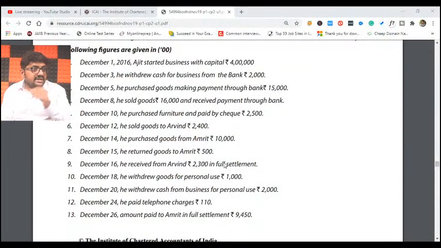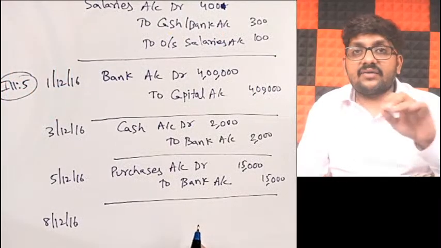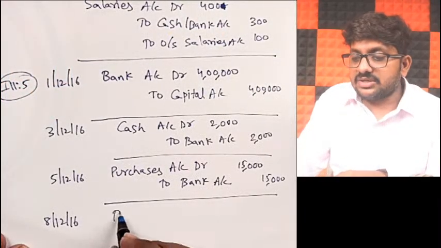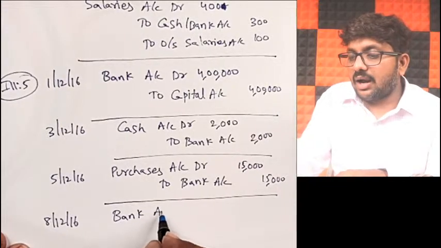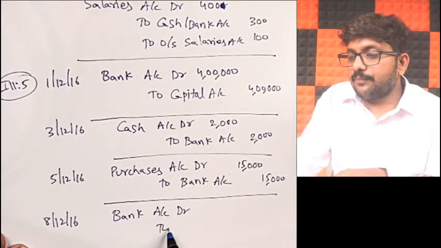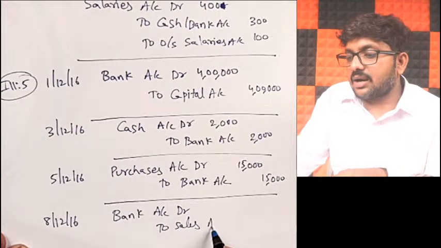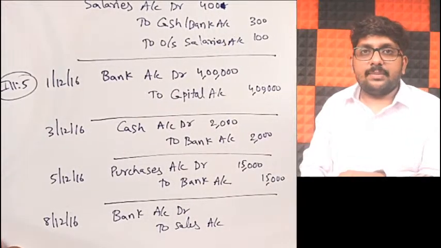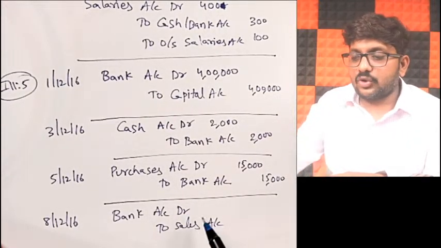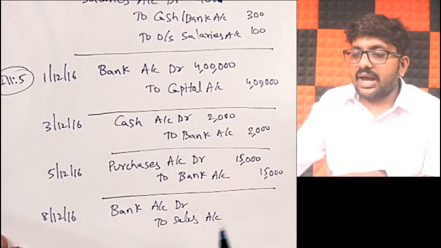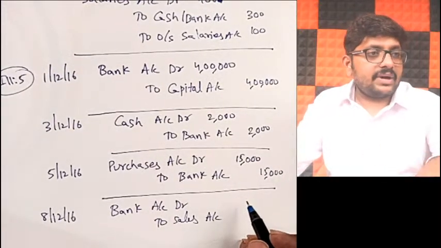After that, on December 8th 2016, what this fellow has done: he sold goods for 16,000 and received payment through bank. Specifically they told us through bank we have received the money. So obviously what will be the journal entry, my dear friends? Bank account debit to sales account will be my journal entry. Obviously everybody knows about this, right? Bank account debit to sales account. Okay, so how much is the amount, my dear friends?